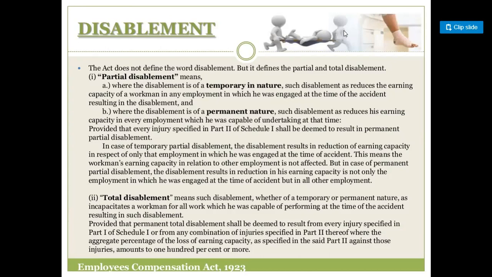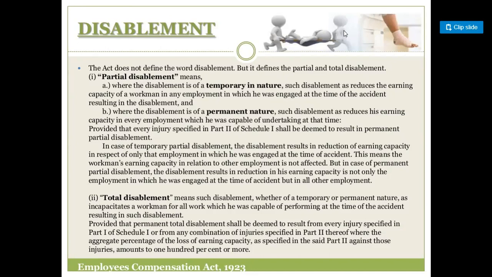It means where the disablement is of a temporary nature, such disablement as reduces the earning capacity of the workman in any employment in which he was engaged at the time of the accident resulting in the disablement. That means in partial disablement, the first point is that your disablement is of a temporary nature and you are not able to engage in your work after the accident.